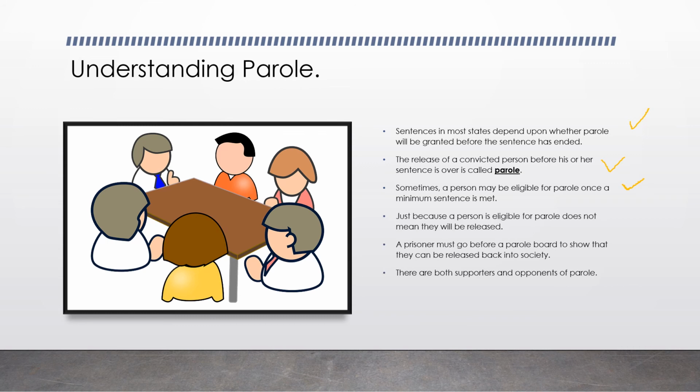Just because a person is eligible for parole does not mean they will be released. A prisoner must go before a parole board, kind of like what you see here in this picture, to show that they can be released back into society.